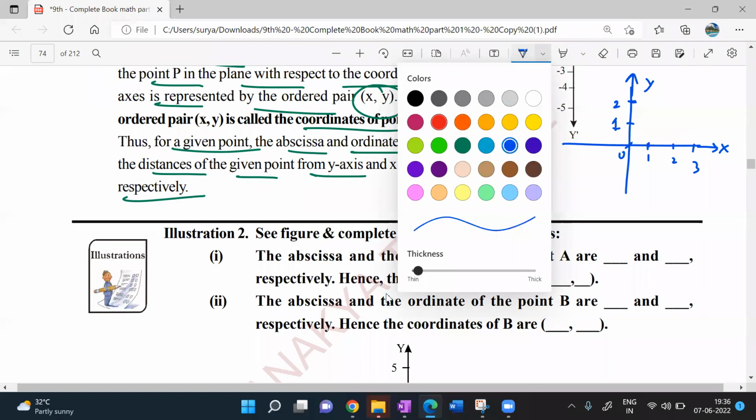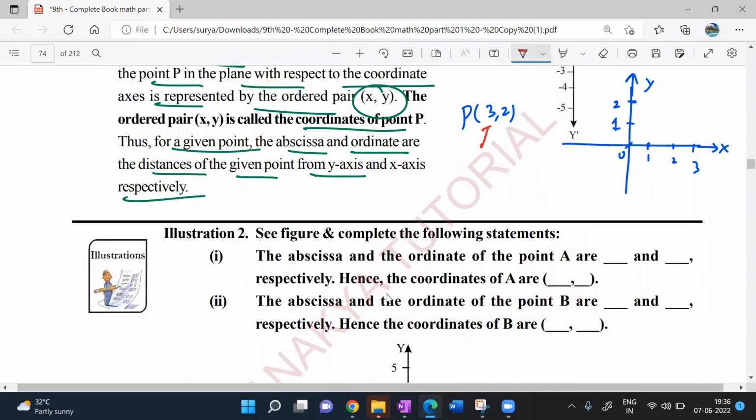He has given 3. The x coordinate is 3, so I'll mark 3 here, and 2 on the y-axis. So 3 units on the x-axis, 2 units on the y-axis. My point would be somewhere here. This is my (3, 2). I consider the x coordinate first, then the y coordinate. By considering those two coordinates, I plot a point in a Cartesian plane, as I showed now.